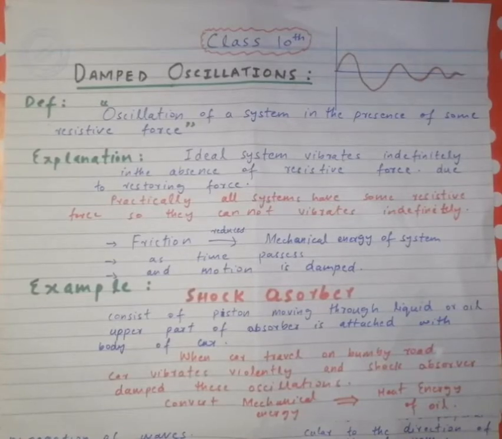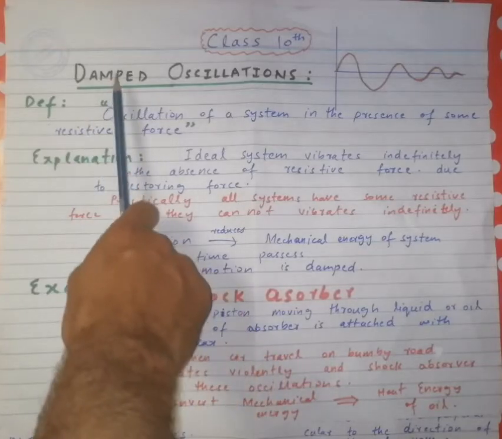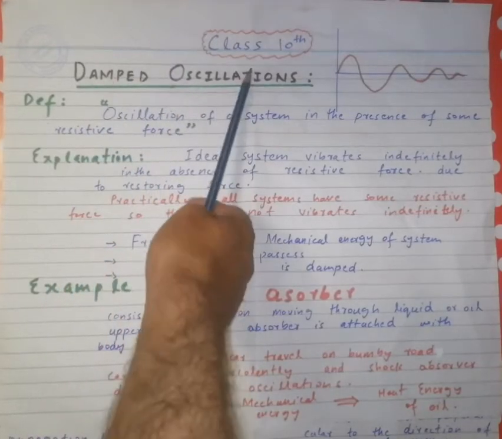Today we are going to discuss damped oscillation. In the previous two lectures we discussed simple harmonic motion, its characteristics, and some examples of simple harmonic motion. And today we are going to discuss damped oscillations. So first of all, we define damped oscillation.